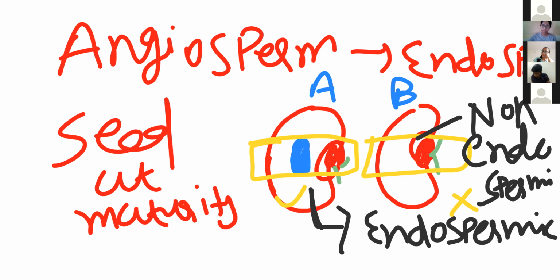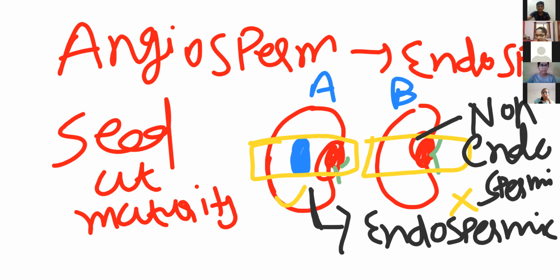Maitri, repeat this thing. Ma'am, in A where endosperm is present, it is known as endospermic seed, and in B the endosperm is consumed. No, not A and B. What is the definition for endospermic seed? We have to check whether endosperm is present or not. At which level? At which point?